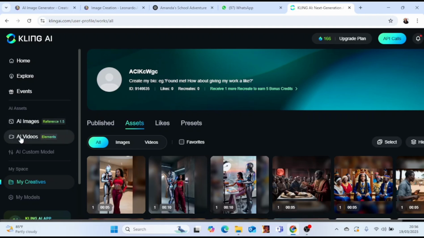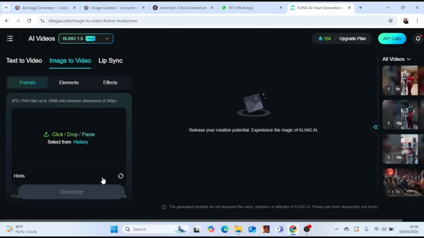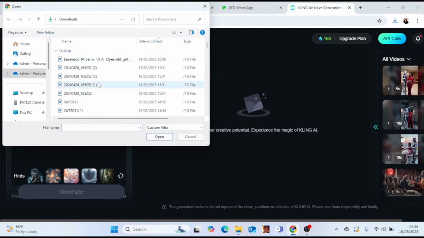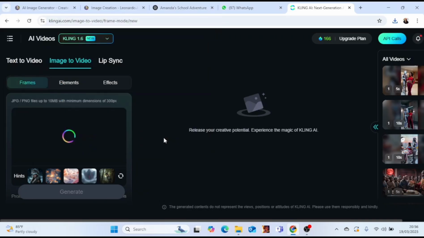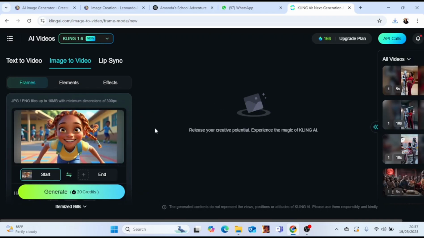When you see AI videos, you click on it. By the side is going to say text to video, which means when you type in anything, it's going to try to create a video out of it, or you're going to click on image to video. So now that we've downloaded my Leonardo AI image, I'm going to click on image to video, and I will import my image from my gallery or from my files or wherever you stored it, and I have to click on generate, and this generation will cost me about 20 credits.